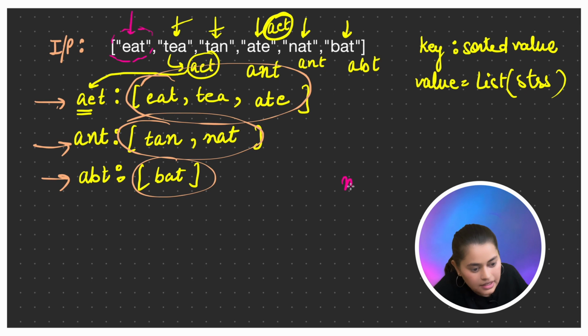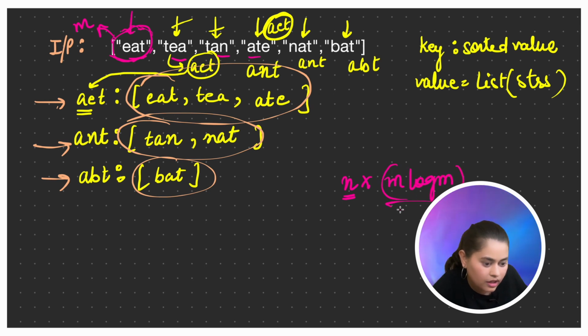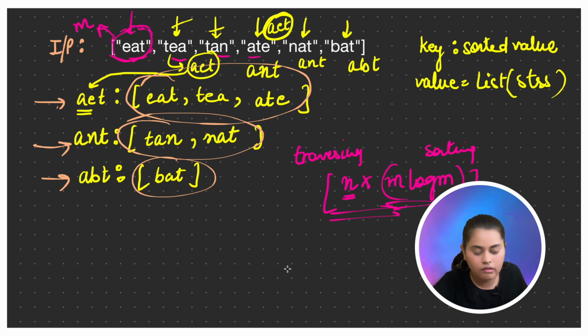So it will take n time, the length of the array, right? And corresponding to this n time, we are sorting each and every string present. Let's say the max length of a string can be m, right? So we are taking m log m time for sorting.